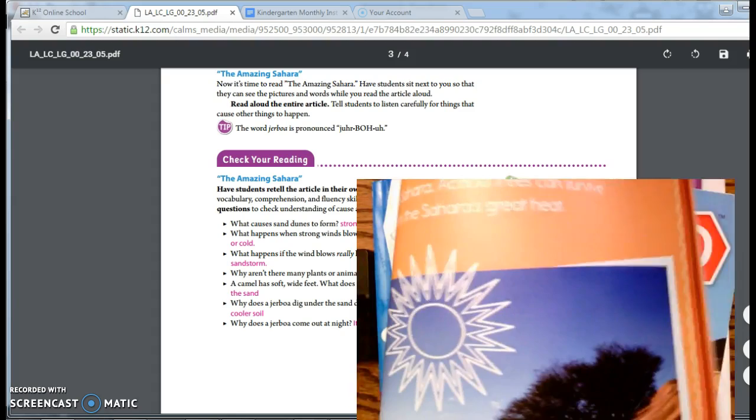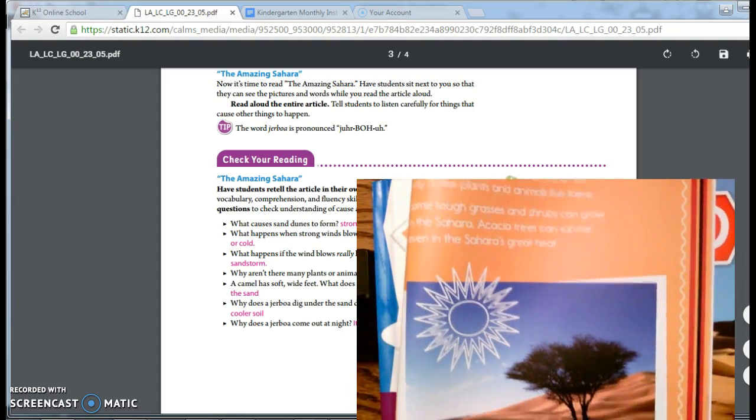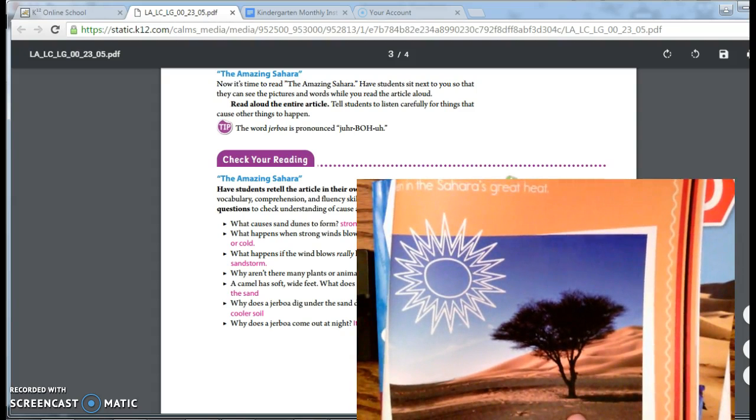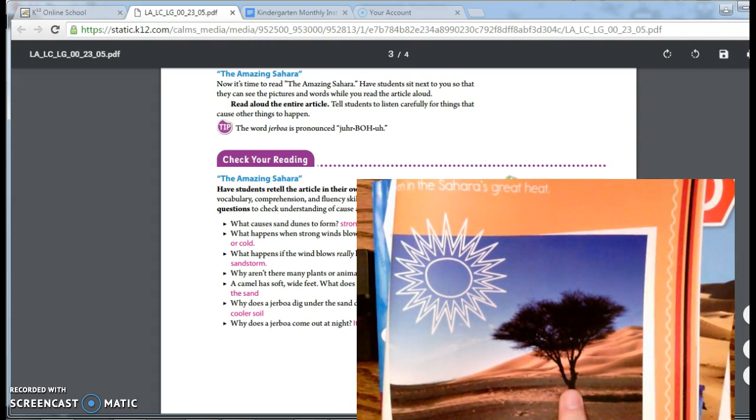Now we are going to look together on page 25. And if you look here, there's just one tree all by itself in this picture. What does this tell you? Think about that. There's just a picture, and the only tree is this one tree.